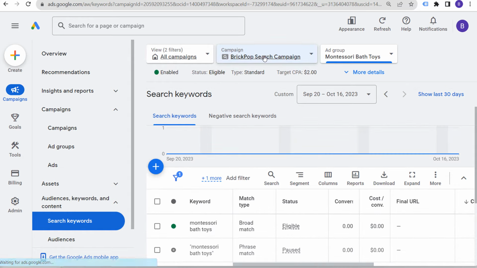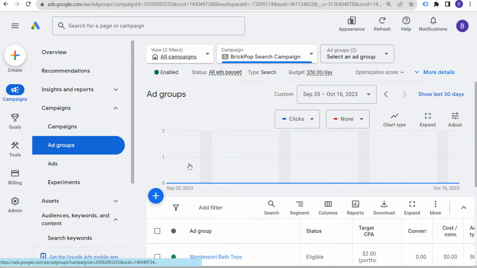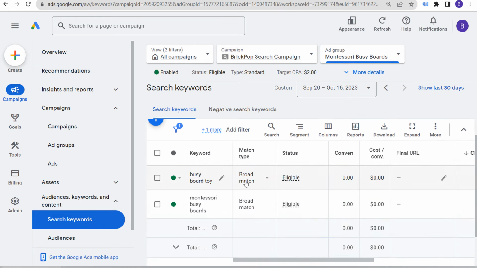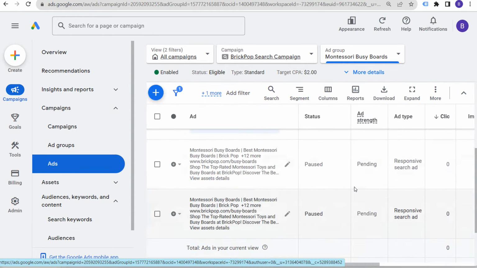Now, if we come back to our campaign really quick and we open up our ad groups for our campaign, you can see I have these 2 different ad groups. The other ad group, you can see very relevant keywords, both of these broad match keywords, busy board toy, Montessori busy boards. Now, the other thing is within this ad group, if we come over here to my ads, you can see I have multiple ads, and the ads are geared towards exactly what my keywords are targeting. So you want very relevant ads, you want them to match what your keywords are targeting, and then you want to send people to very relevant landing pages. So in this case, people are being sent directly to my product category where I'm selling Montessori busy boards for sale.